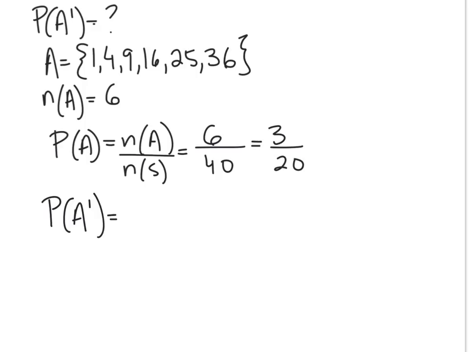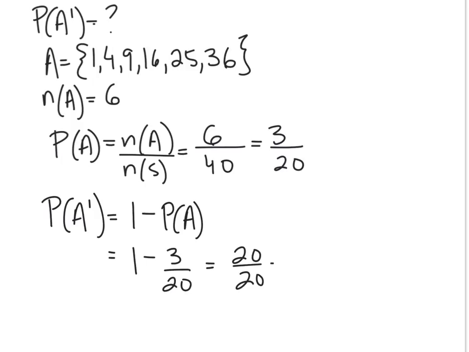We could use that theorem that we talked about earlier, so 100%, or 1, minus the probability of A occurring would be the probability of not A occurring. So that would be 1 minus 3 over 20. So here you would just find a common denominator, which would be 20 over 20 is 1, minus 3 over 20, and that would give you 17 over 20, which is 0.85 or 85%.